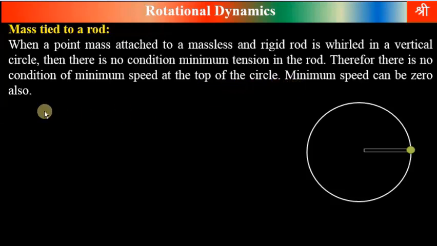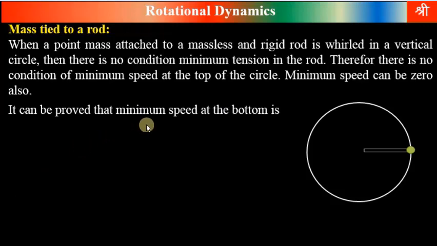We have already seen that when body is revolved in a vertical circle with the help of string, then there is a condition of minimum speed, and that minimum speed at the top was under root rg. There is no such condition in this case. The minimum speed can be 0 at the top.